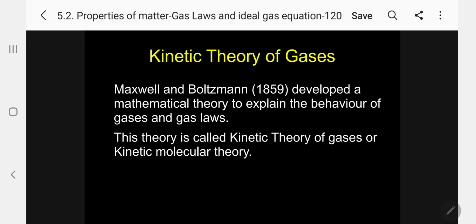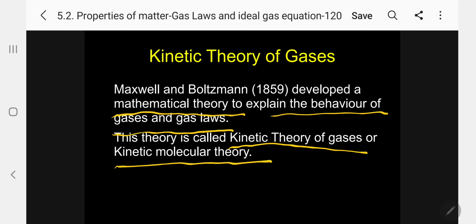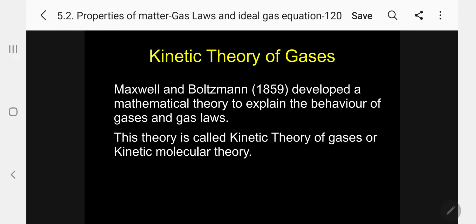Maxwell and Boltzmann in 1859 developed a mathematical theory to explain the behavior of gases and gas laws. This theory is also called the kinetic theory of gases, or generally the kinetic molecular theory in the case of molecular gas. So let me continue.